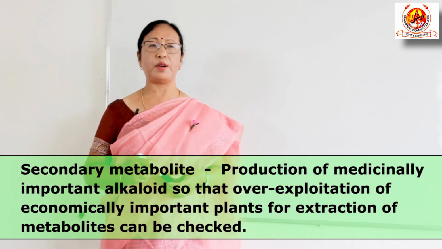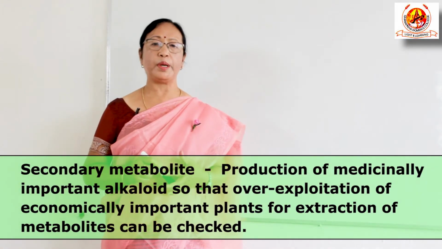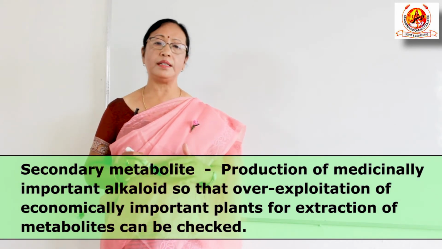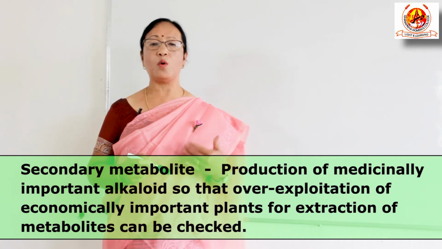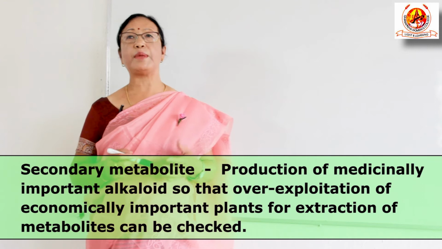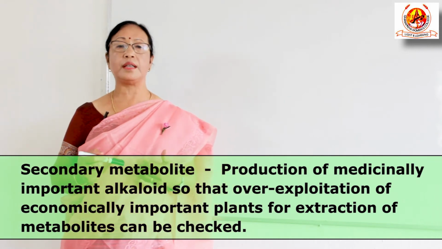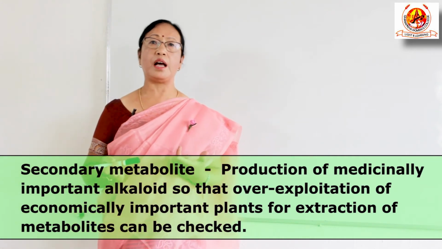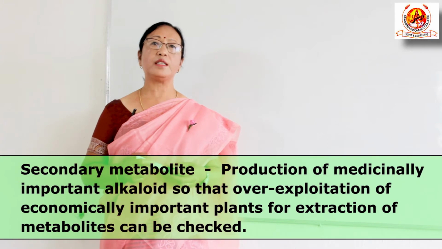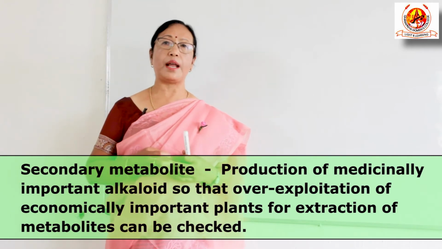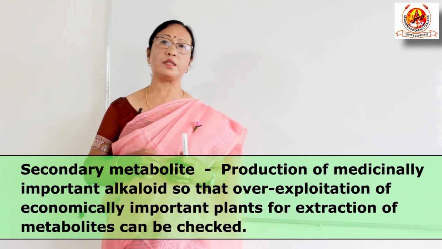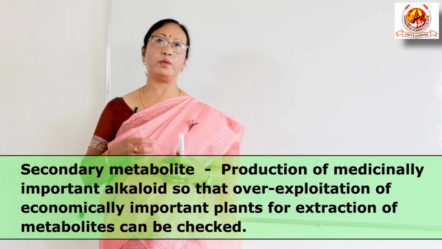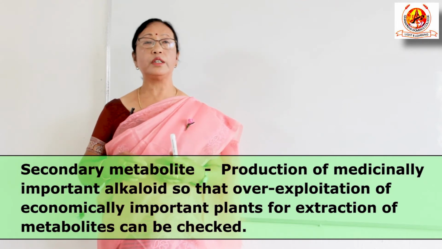And secondary metabolite production is also very important, because secondary metabolites are those metabolites which are produced by the plants that they do not utilize by themselves for their own metabolism. These secondary metabolites are used by human beings as many of the drugs, for example Rauwolfia serpentina. That is very important. When these secondary metabolites are used as a drug, for many plants, if we get something from the root, then we have to uproot the plant, and finally those plants will be on the verge of extinction.